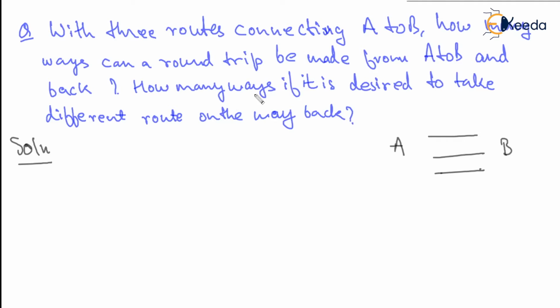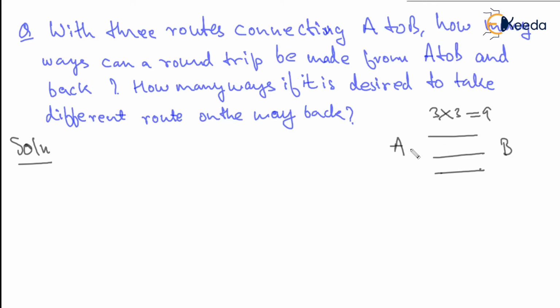The second part is how many ways it is possible, it is desired to take different routes on the way back. So just see, from these three paths we can take any one for the way from A to B. So we can do it in three ways, and from B we can return from B to A in again three ways, because there is no restriction whether we can choose the same path or not. So for every way we have three different returning, and there are three ways we can go from A to B. So this becomes 3 into 3 equal to 9 ways.